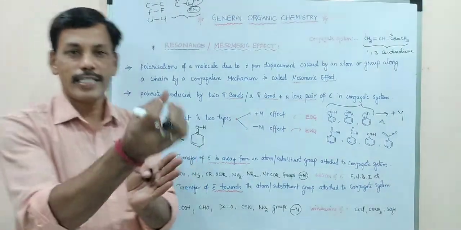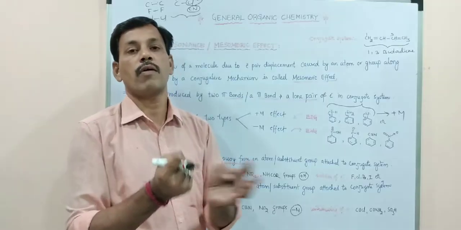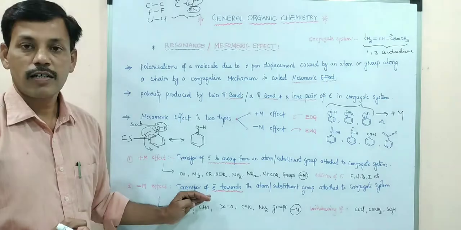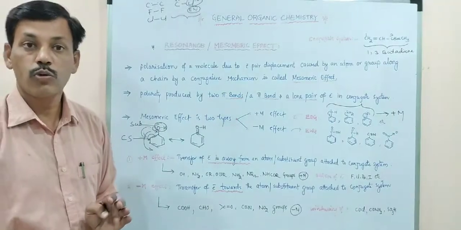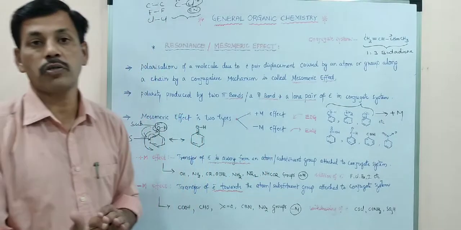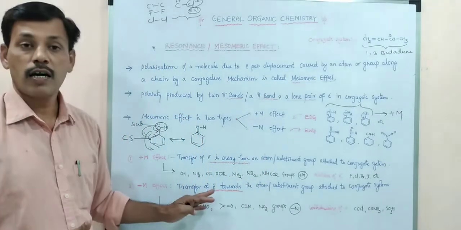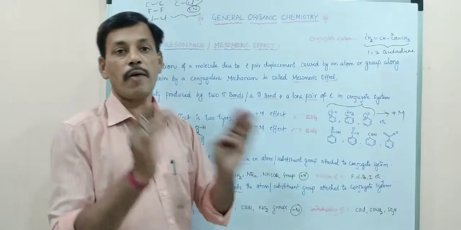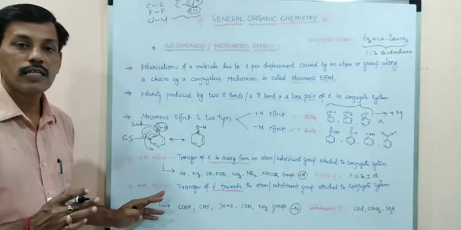The substituent is accepting or taking electrons from the conjugate system, so electrons are transferred towards the substituent group, not towards the conjugate system. Electrons are attracted towards the substituent group, and such type of effect is called minus M effect.